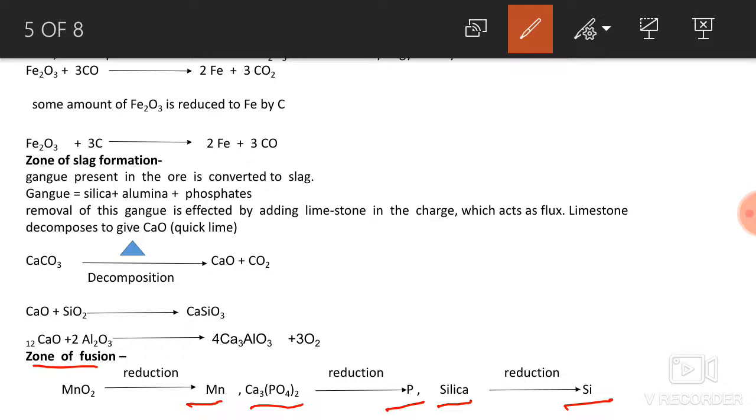So, students, these are the various steps which take place during the extraction of cast iron from hematite ore. Thank you.